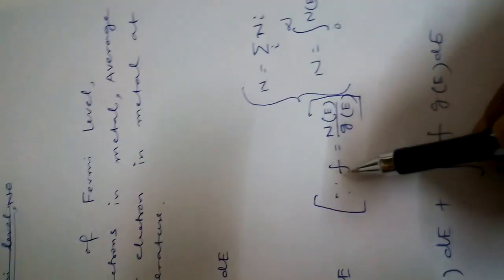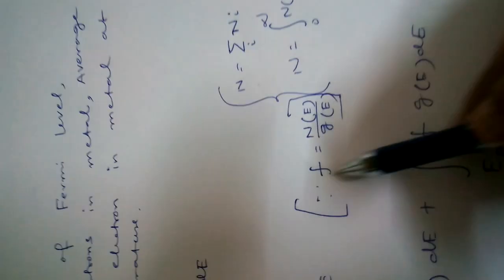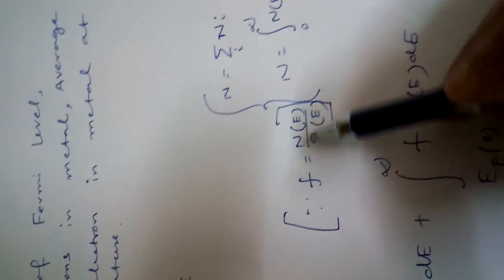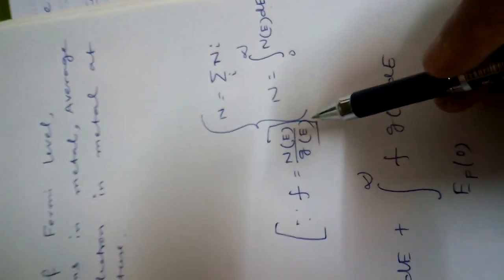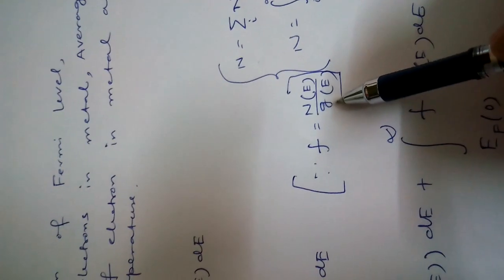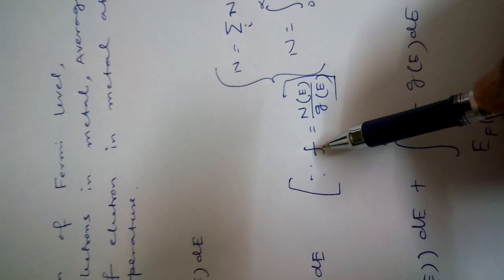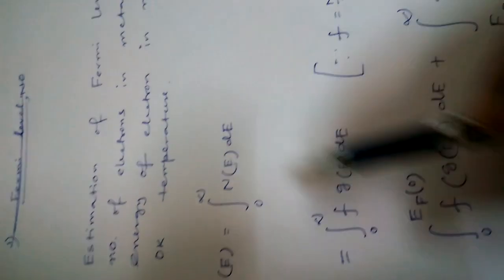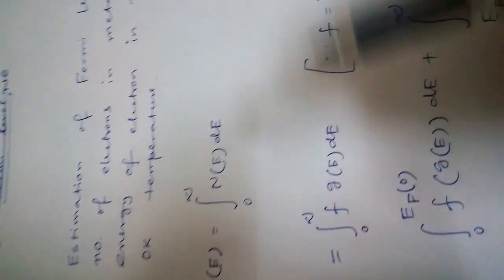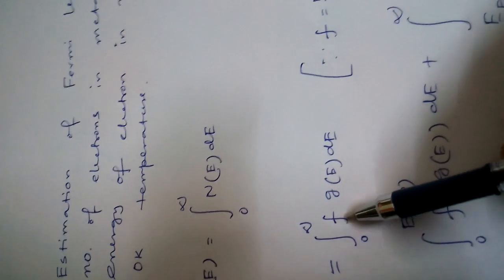You know from earlier discussion the Fermi distribution function F equals Ni by Gi. For the present case it should be Ne by G, where G is the density of state. So Ne should be equal to F into G. In place of Ne we put F into G, so 0 to infinity F G dE.